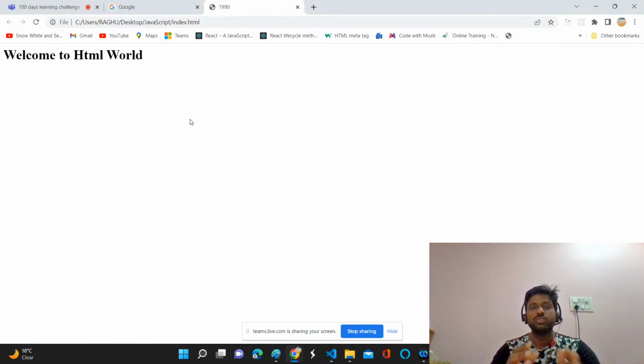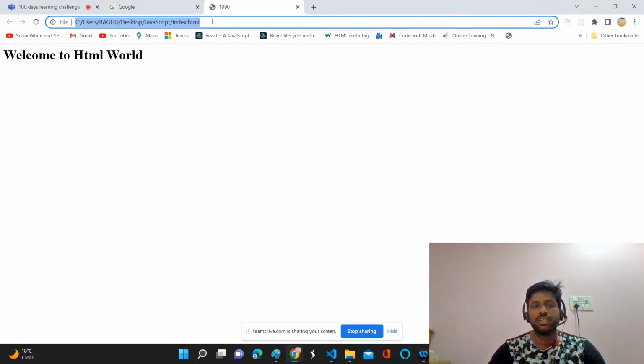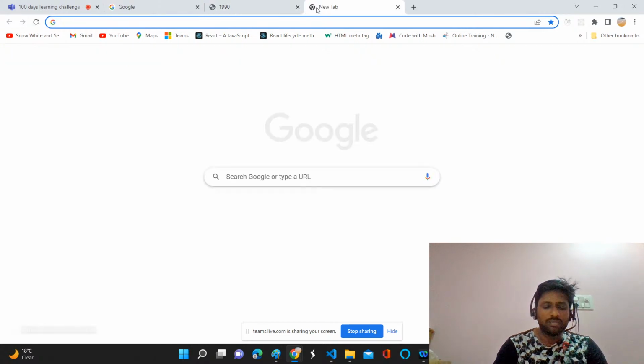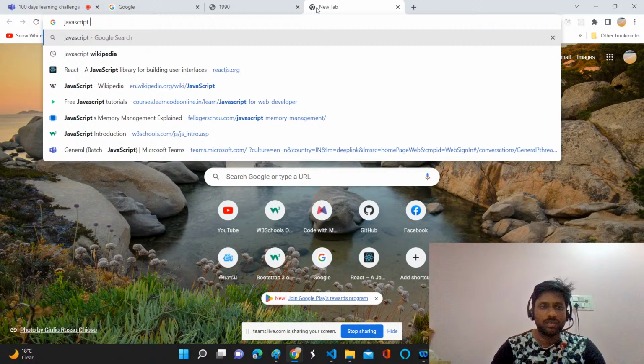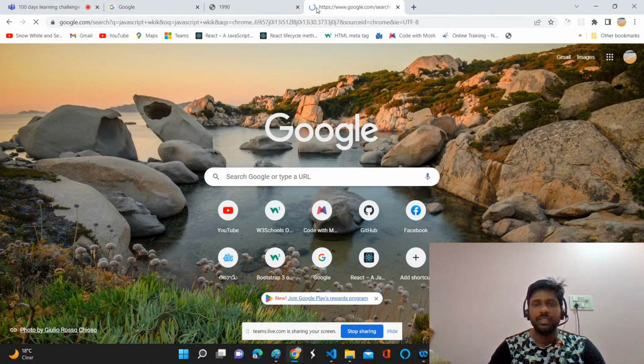You can host that on a server, and through the internet anyone in the world can access it. If you purchase a domain like www.htmlworld.com, and the server is available through the internet, anyone can access it. These were simple wiki pages at the time. If you see, I'm just going to the JavaScript Wikipedia page.